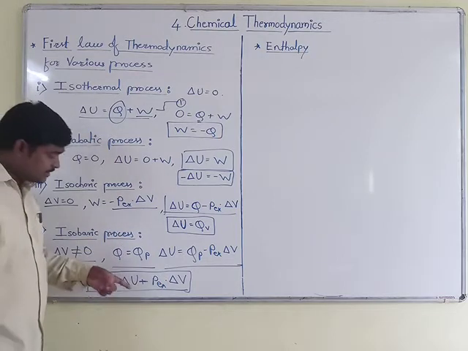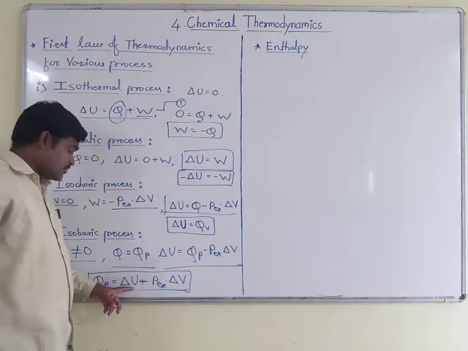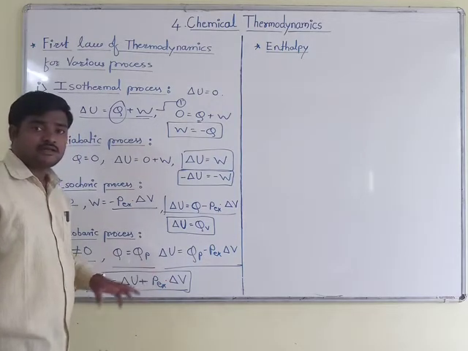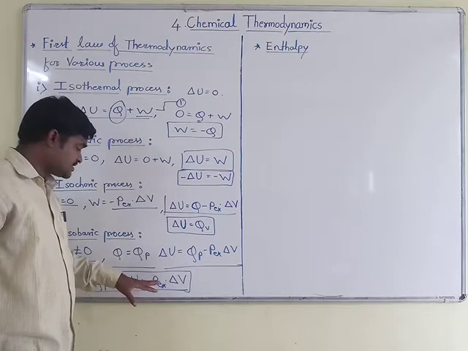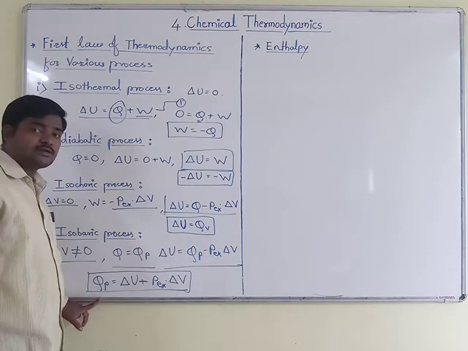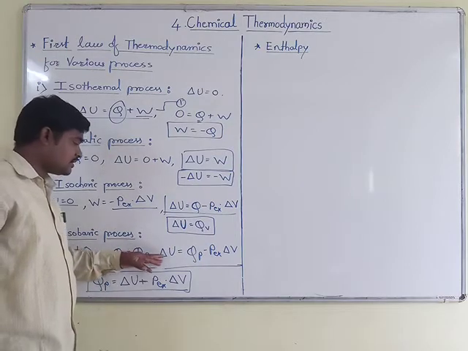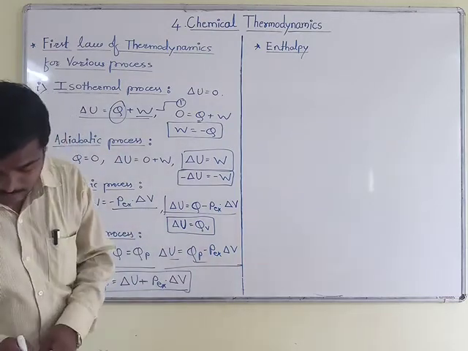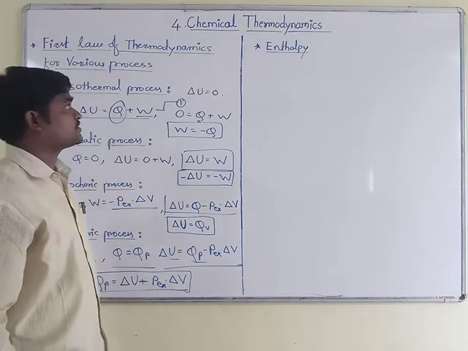Now look at this equation: delta U plus PEXT multiplied by delta V. Here you get a negative sign, but after rearranging this term you get a plus, that is plus PEXT, external pressure, multiplied by delta V. So this is the required equation for the isobaric process, when we replace the term Q by QP and delta U, the internal energy change, by QP minus PEXT multiplied by delta V. So this is the equation for the isobaric process.